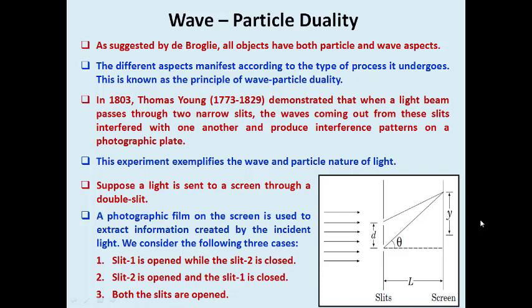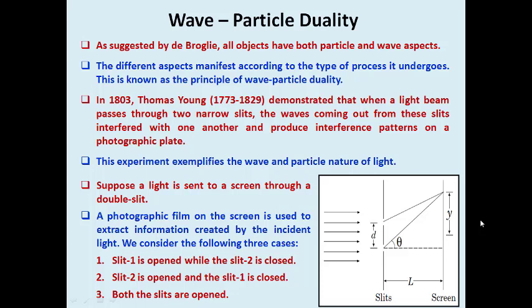In 1803, Thomas Young demonstrated that when a light beam is passed through 2 narrow slits, the waves coming out of the slits interfere with one another and produce interference patterns on a photographic plane. That happened in the 18th century, but by the end of the 19th century and the start of the 20th century, the concept of quantum mechanics came into the picture. So people utilized this experiment to prove both the wave and particle nature of light photons. This experiment illustrates the wave and particle nature of light.